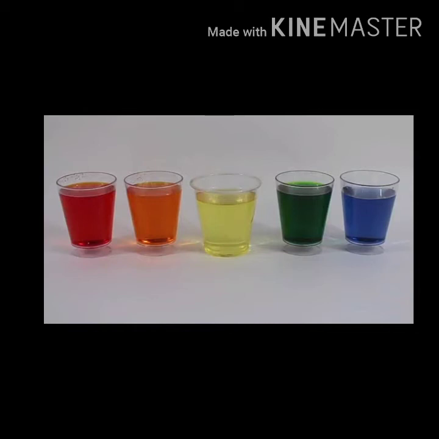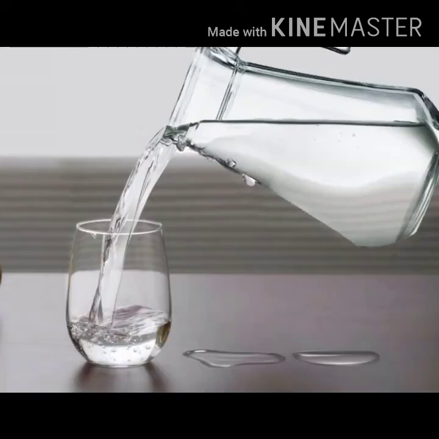What is the measurement it is showing? It is showing the same 500 ml. When you change the container, there is no change in the measurement of the liquid; the substance remains in the same amount.